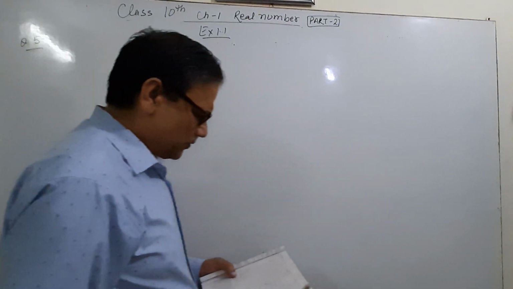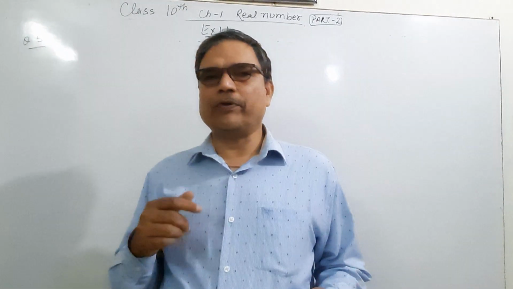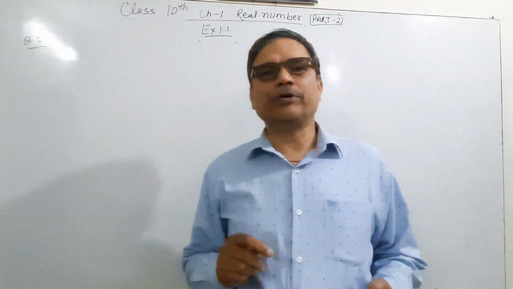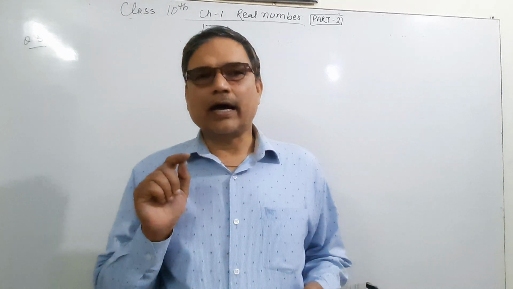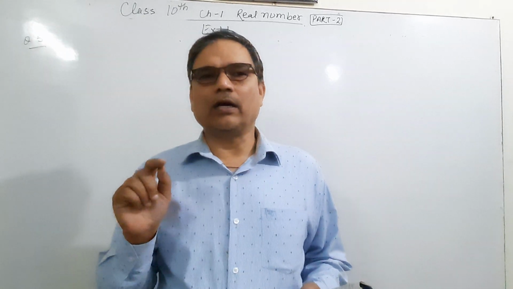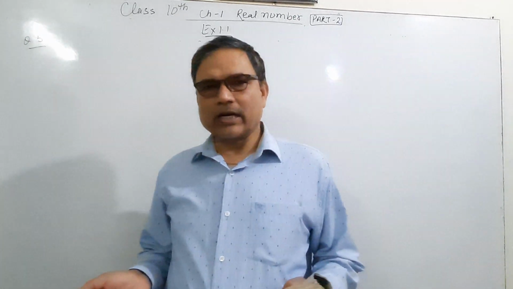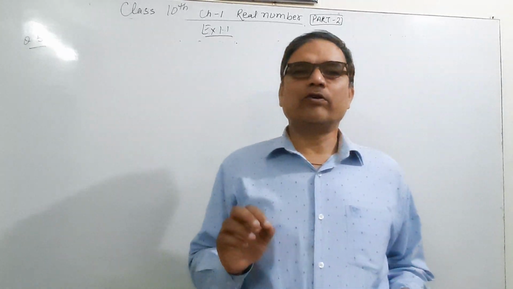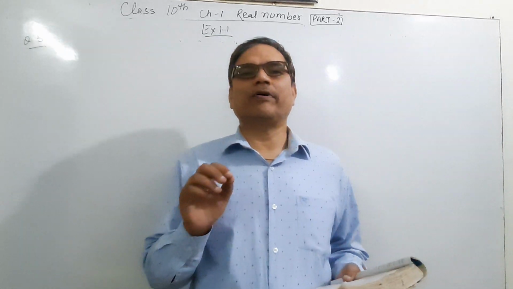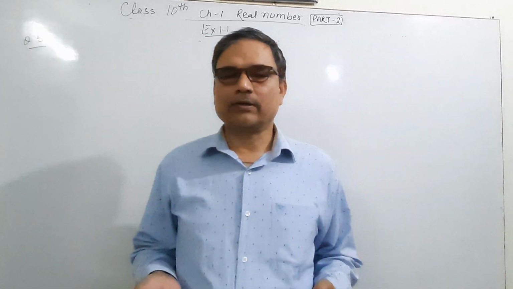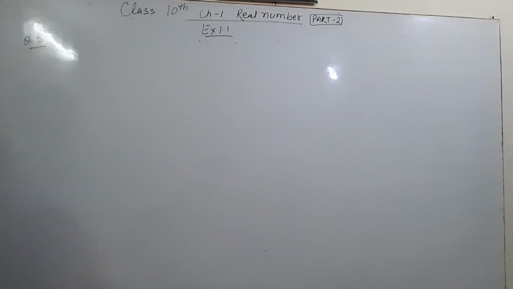Now question number 5. Using Euclid's division lemma, show that the cube of any positive integer is in the form 9m, 9m + 1 or 9m + 8. In the previous question, for the square of any positive integer, we first found the possible values of a, then squared on both sides. Here also we first find the possible values of a, then cube it.